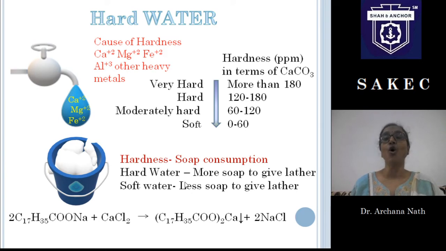How will we find it? All salts present will be converted into calcium carbonate, and we will express hardness in terms of calcium carbonate, in parts per million or milligram per liter. So it will be called soft water if we have 0 to 60 ppm of calcium carbonate in the water sample. Moderately hard is 60 to 120 ppm, hard is 120 to 180 ppm, and very hard is more than 180.